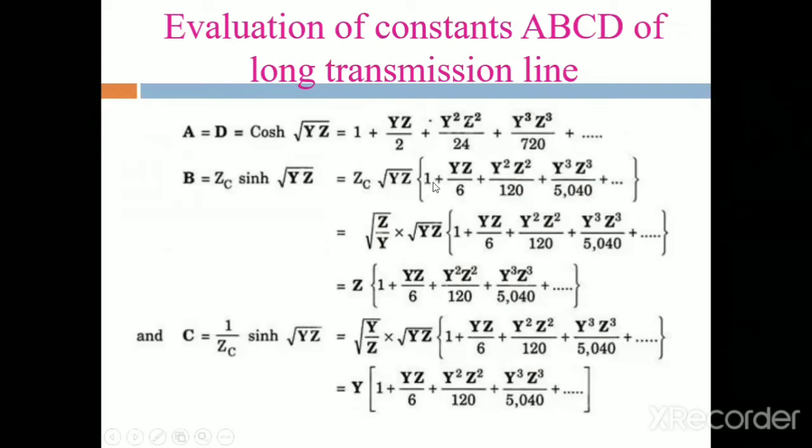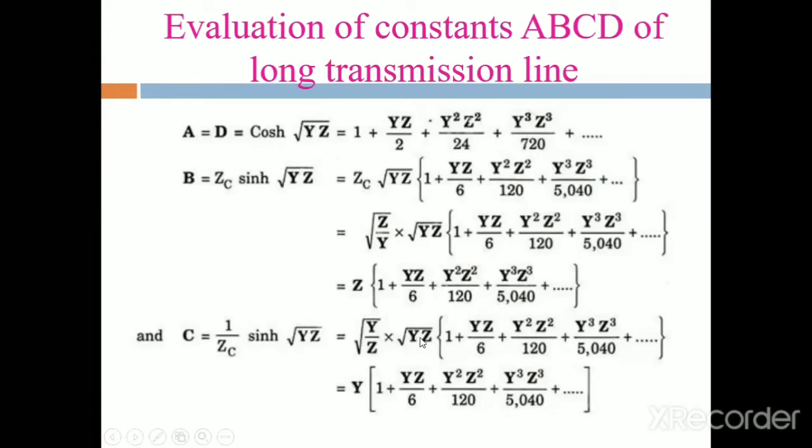Root of yz into 1 plus yz by 6 plus y square z square by 120 plus y cube z cube by 5040. Okay, then root y by root z into root y yields y. Root y into root y is obtained as y.